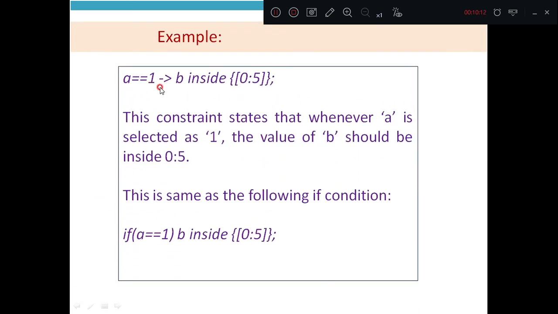See here, there is an implication operator used. A equal to 1, implication operator, B inside 0 to 5. This particular constraint states that whenever A is selected as 1, the value of B should be inside 0 to 5. This is the same as the following if condition. If A equal to 1, B has to be inside 0 to 5.